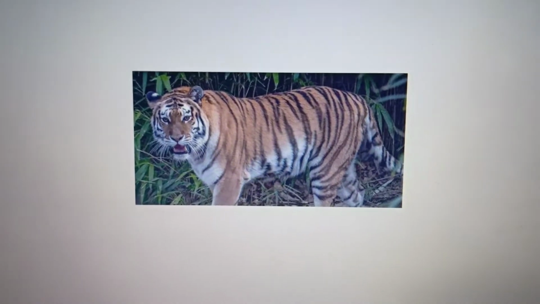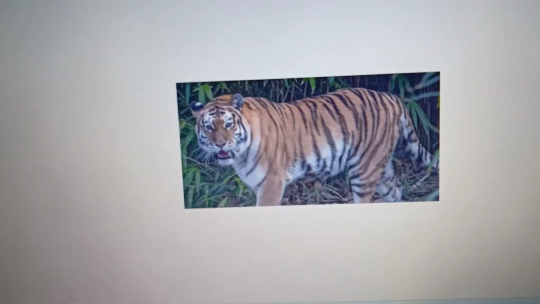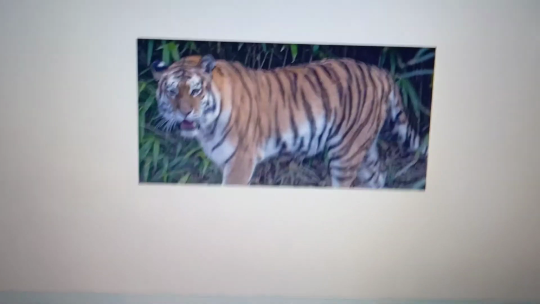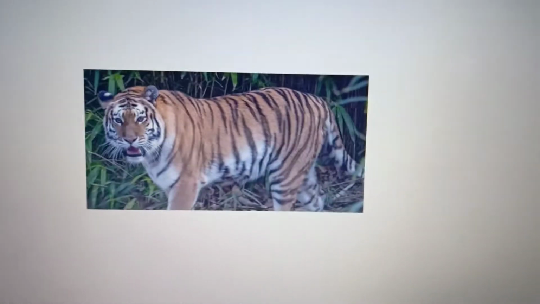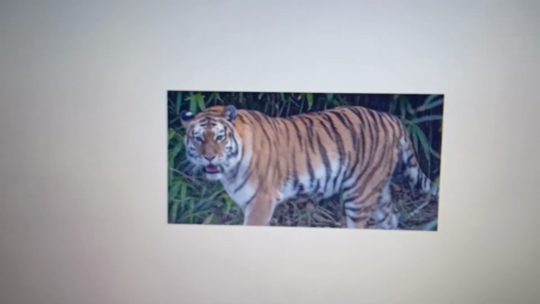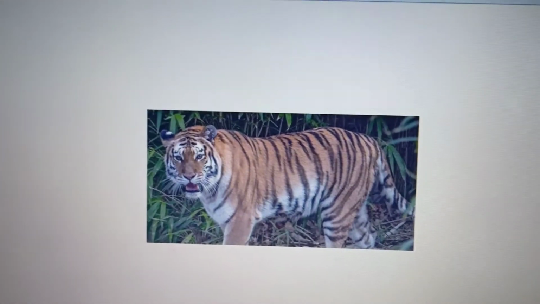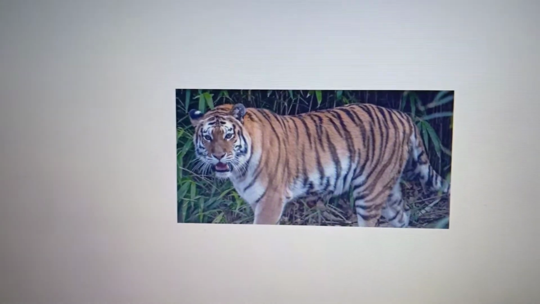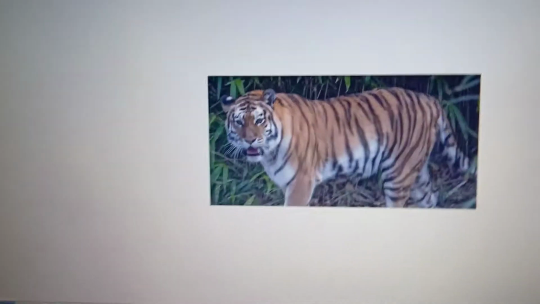So genus Panthera and genus Felis, that includes cats, under the same family, Felidae.